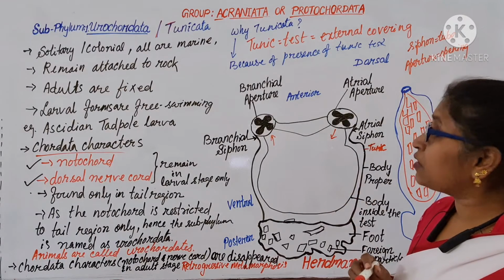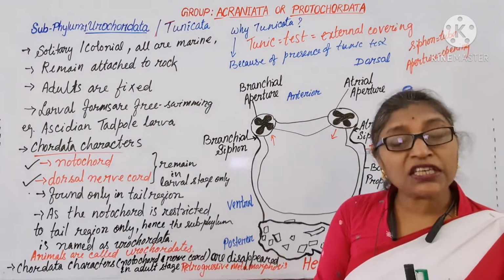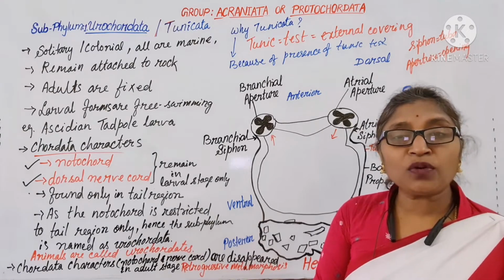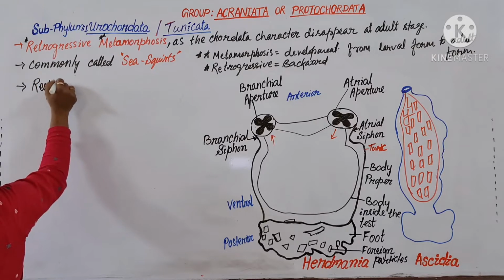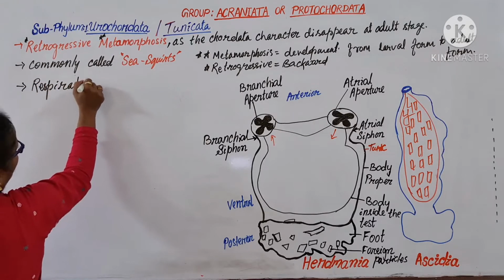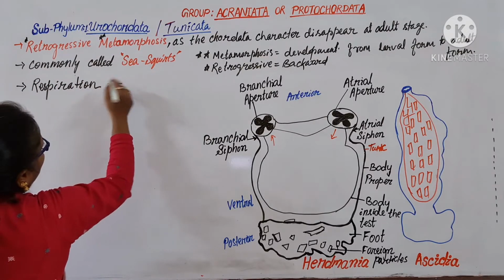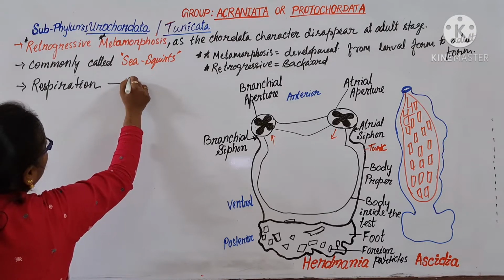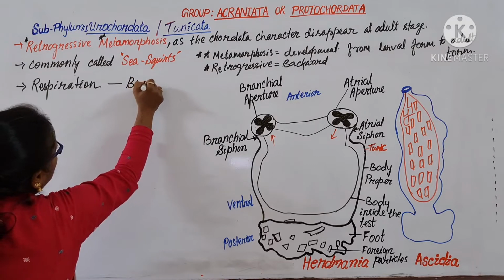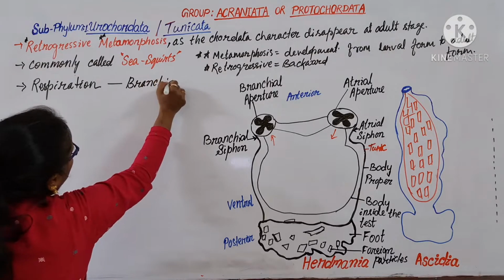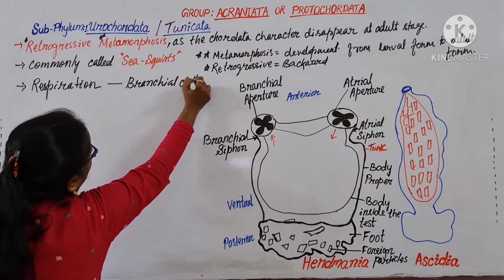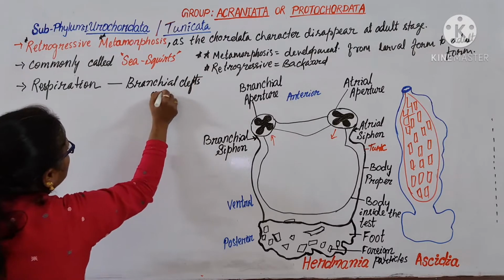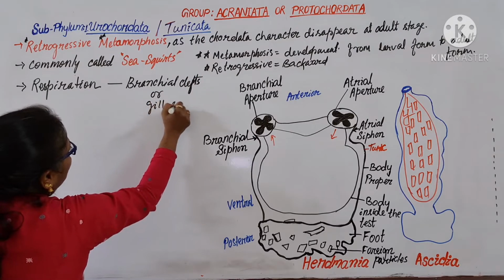The animals are commonly known as sea squirts. Respiration occurs through the branchial clefts or gill slits. The pharyngeal gill slits are present.